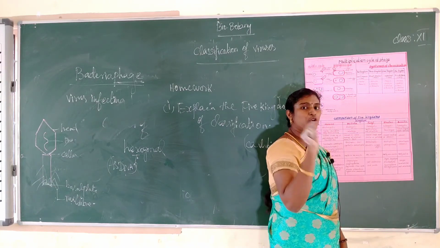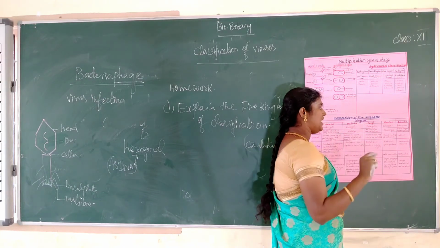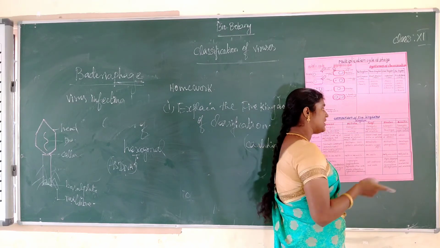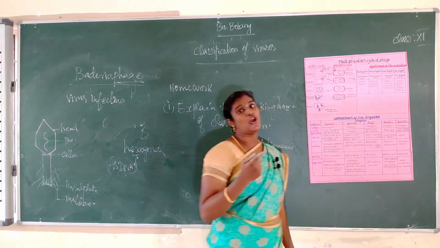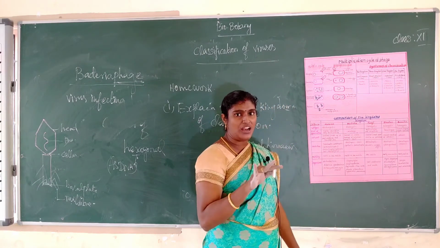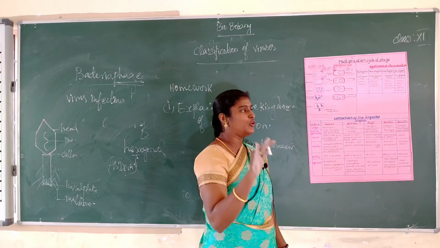Next, Plantae. So all plants are eukaryotic. Okay. So it is a tissue level. It is not a cellular level. It is a tissue and organ level. The cell wall is made up of cellulose. Okay. Don't forget, all plants have a cell wall. The cell wall is made up of cellulose.